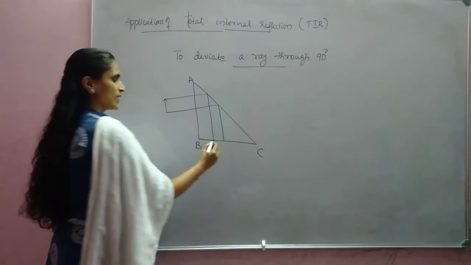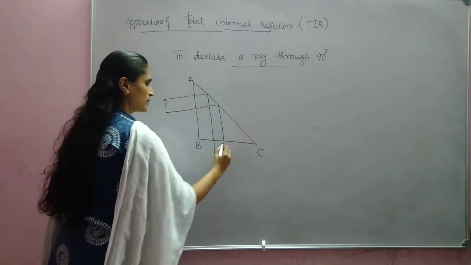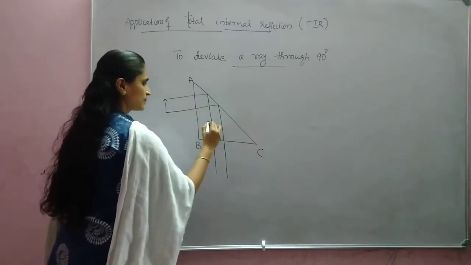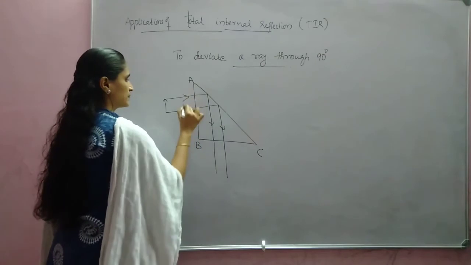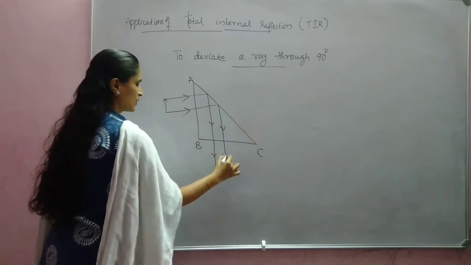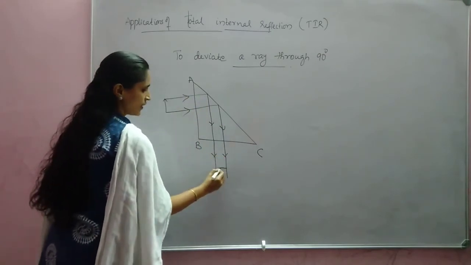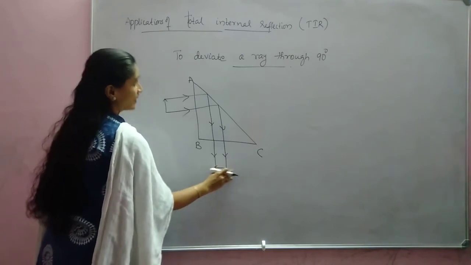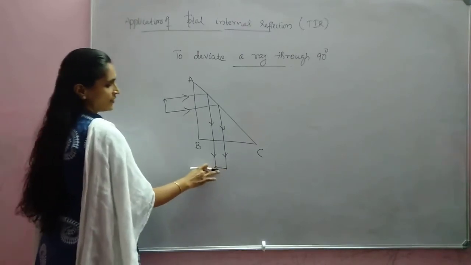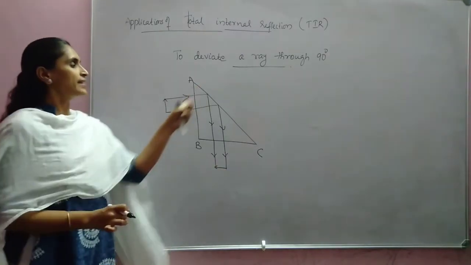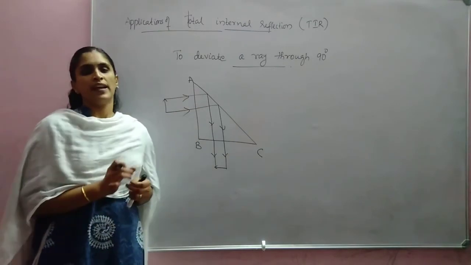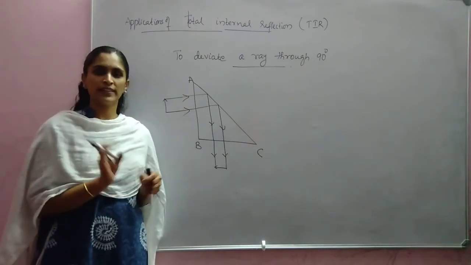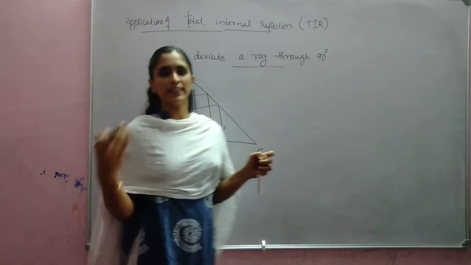Same case, it will pass smoothly. So here our ray or object got deviated. So we can deviate a ray through 90 degree by using an isosceles prism. Is it clear? Understood? Next case we will discuss.